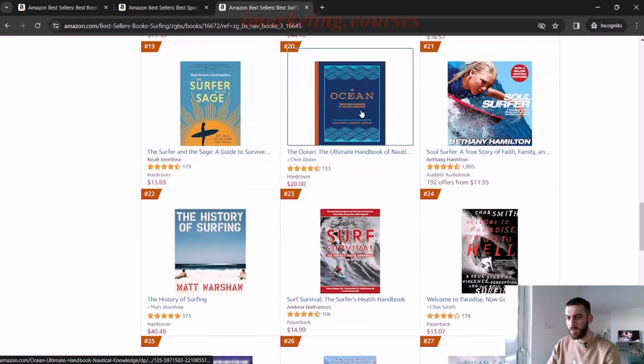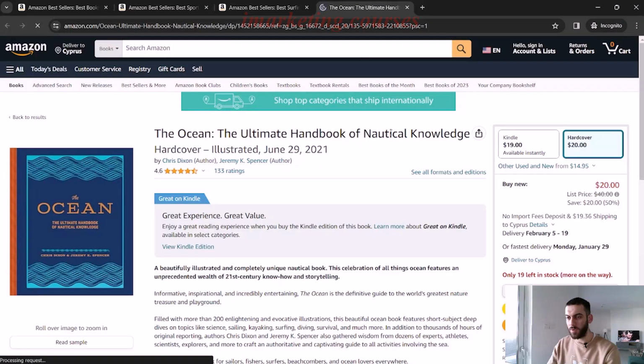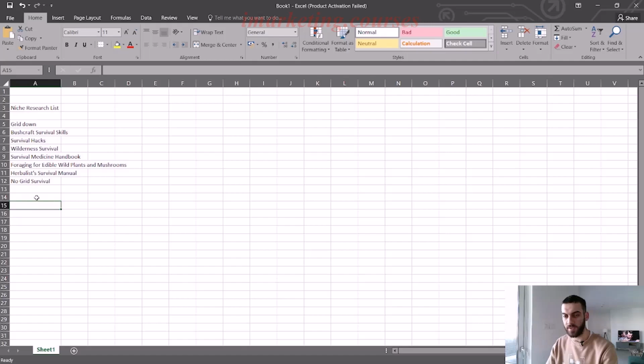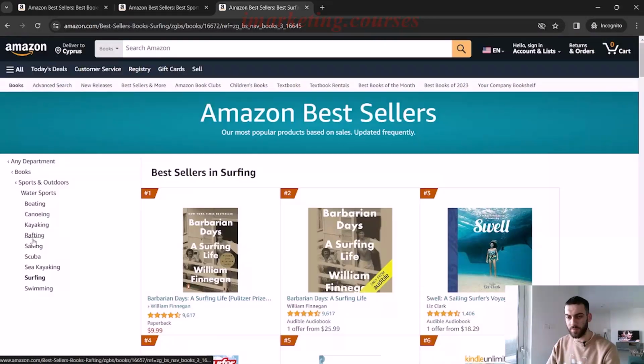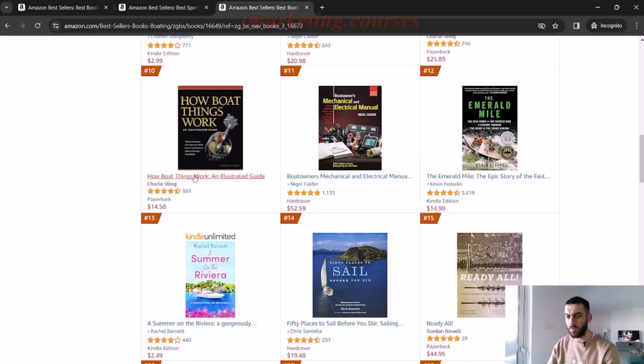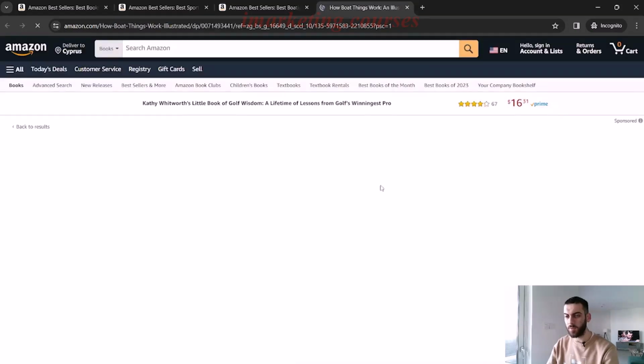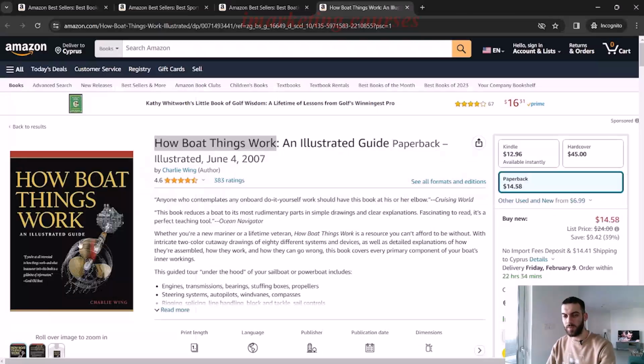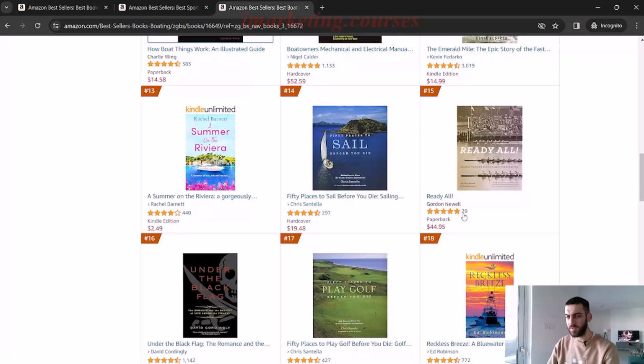Probably not, no. The ocean, the ultimate handbook of... I can't even pronounce that, but I'm just going to copy that just in case. I don't really like the surfing one, so let's go pick something else. Boating, this one, how boat things work. So maybe it's a book about how boats work. We can go deeper into that to see if there's any books that are selling later on.